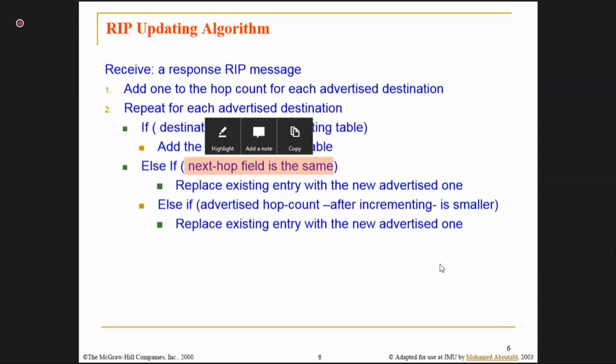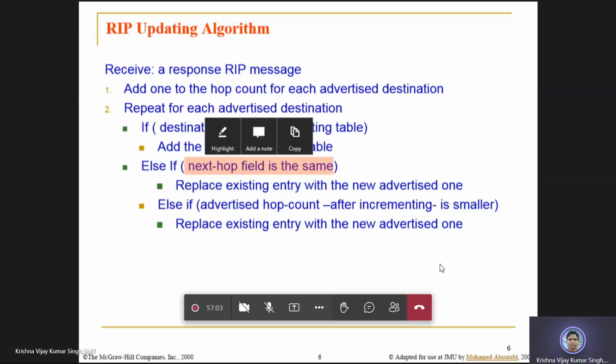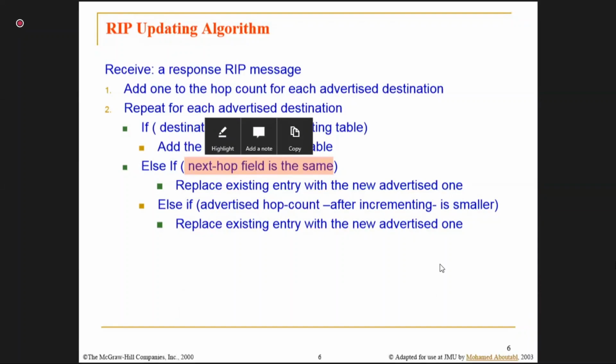Means he is giving a different route. I am having one route, but my neighbor is giving an alternative route. Now which one should I select? One route I am already having. If the next hop is the same, it means he is giving the same route. If the next hop is different, that means my neighbor is giving a different route.